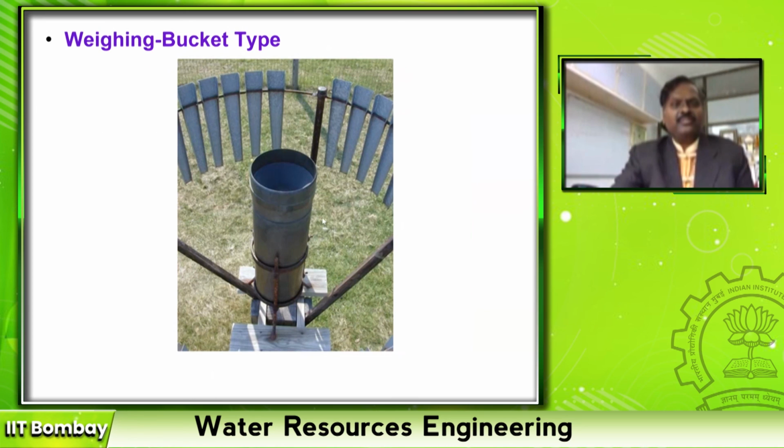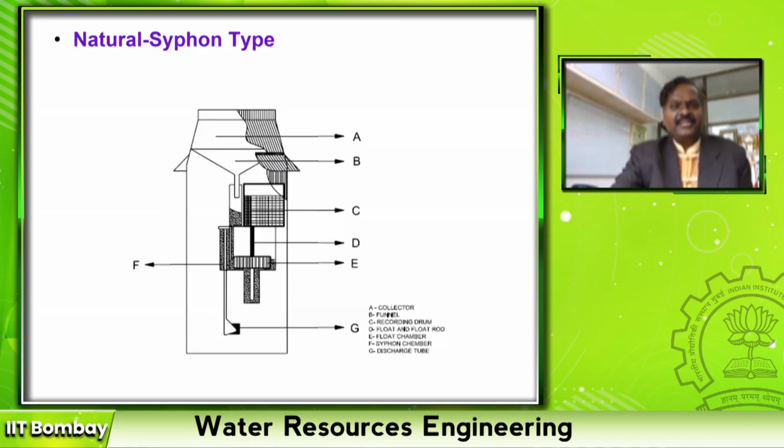This is a tipping one. Second one is weighing bucket. Depending upon the weight, the pen gets moved up, right? The natural siphon: as the water level increases in a box, the pen also moves. It deflects the pen. When it reaches 10 mm quantity, then automatically the siphon connected to this works and it empties the bottle. Otherwise, what happens? It will start overflowing. So every 10 mm of the cumulative rainfall, the pen comes back to the original condition.